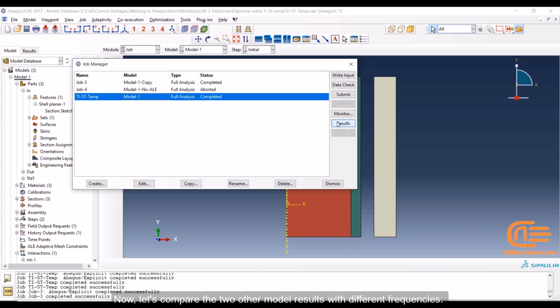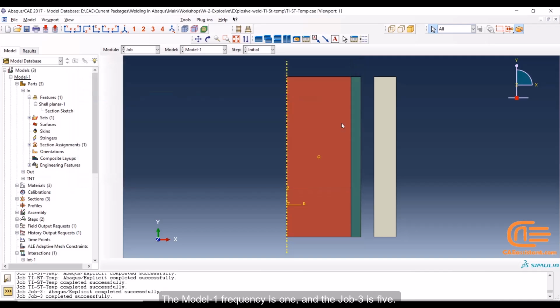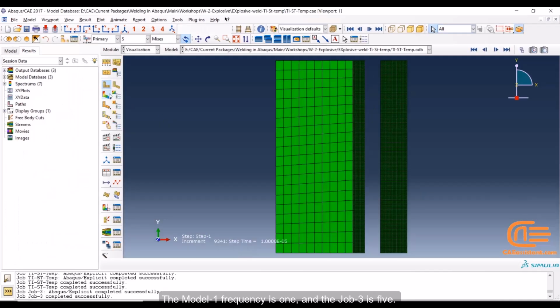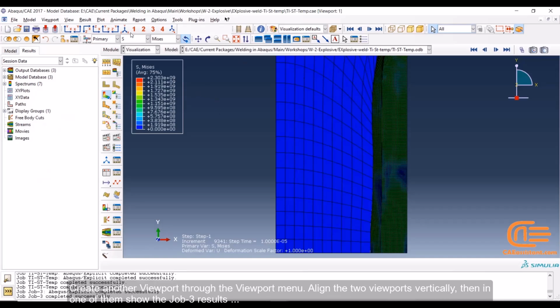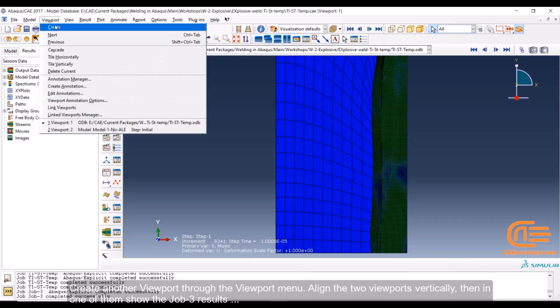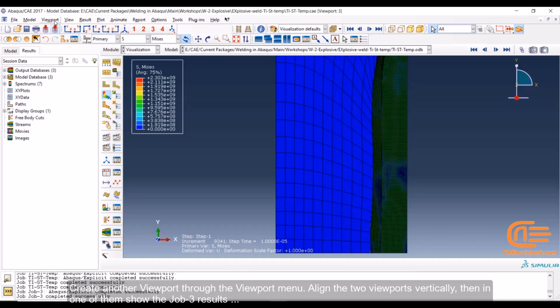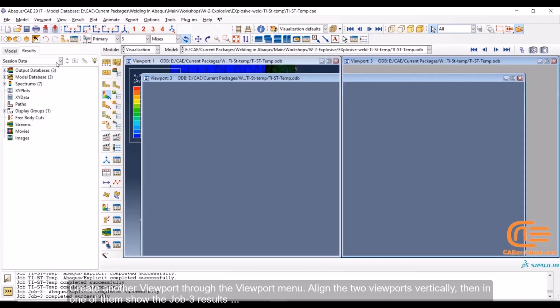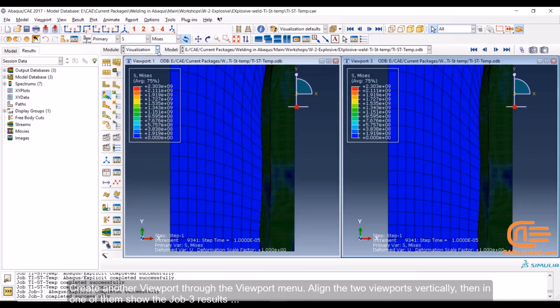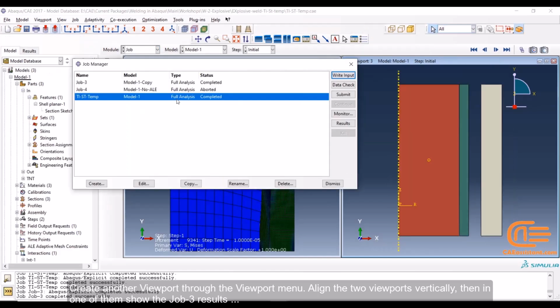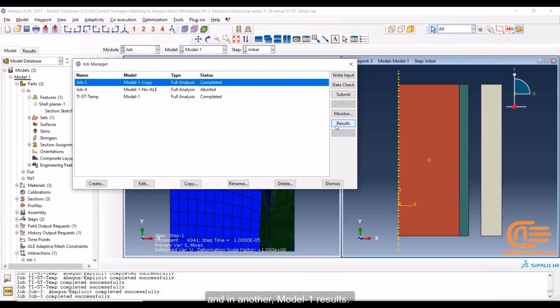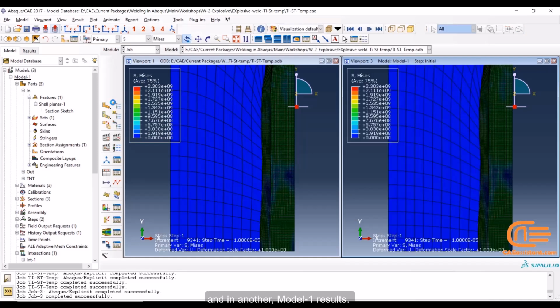Now let's compare the 2 other model results with different frequencies. The model 1 frequency is 1 and the job 3 is 5. Create another viewport through the viewport menu, align the 2 viewports vertically, then in one of them show the job 3 results, and in another model 1 results.